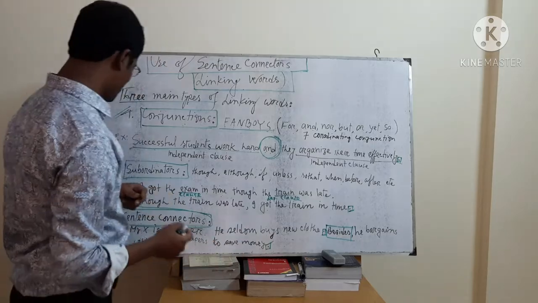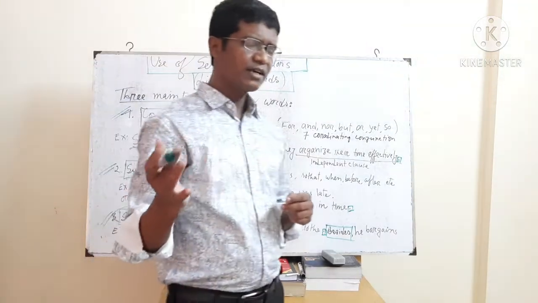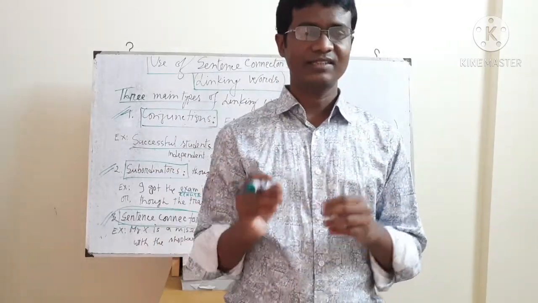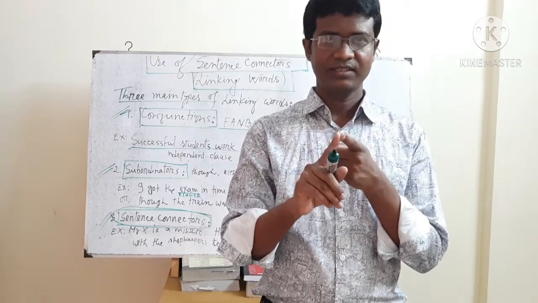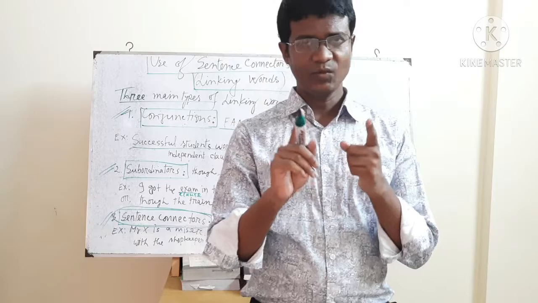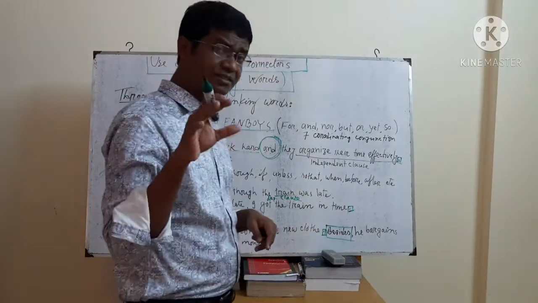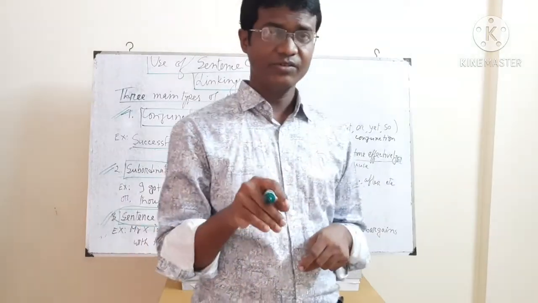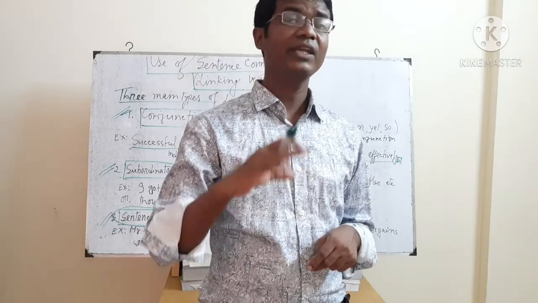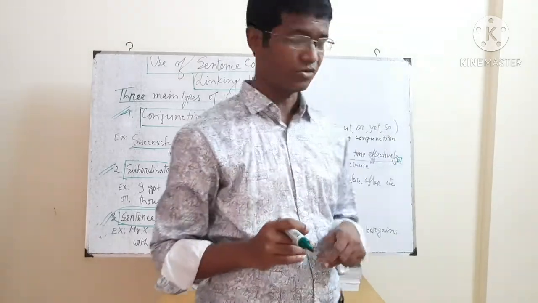So dear students, we come to the next type: subordinators. What are subordinators? Subordinators are linking words that are used to link two clauses together. Basically, one is a principal clause, another is a subordinate clause, and these subordinators are used in the middle of a sentence or at the beginning of a sentence, that means at the beginning of the subordinate clause.